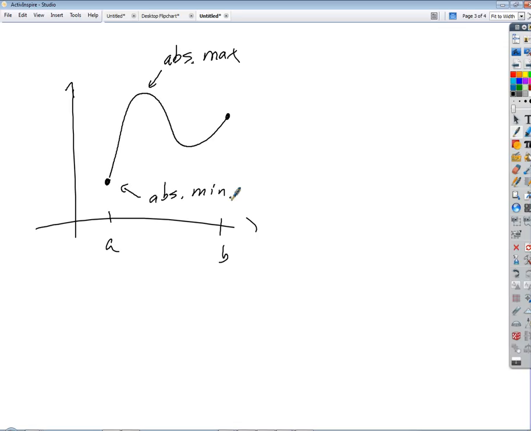Now what are the two kinds of places where absolute extrema can occur? What's one place where an absolute extremum could exist? Peaks or valleys. So they could be relative extrema, peaks or valleys, or they could be endpoints, right? Closed endpoints, since we're looking at closed intervals today, so the endpoints will always be closed. Those are the only kinds of places where we'd have to check, right?